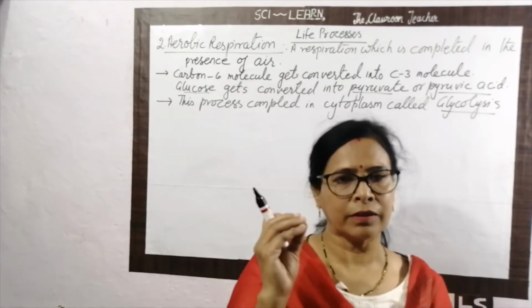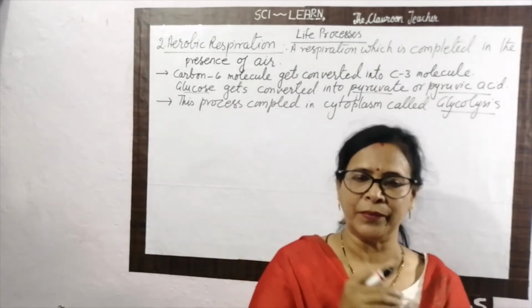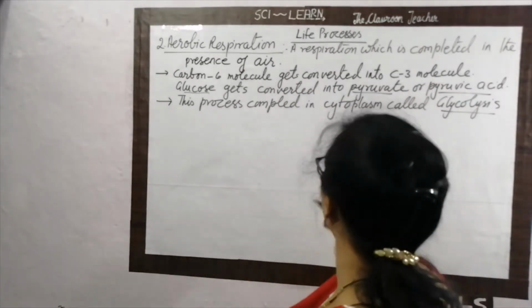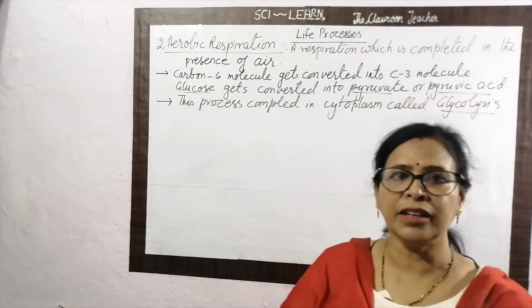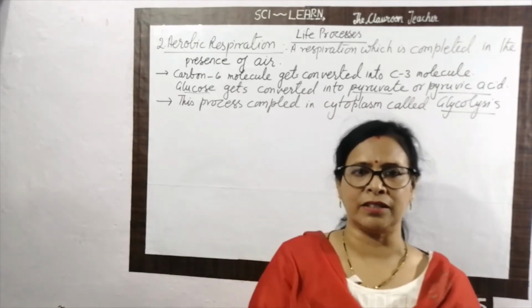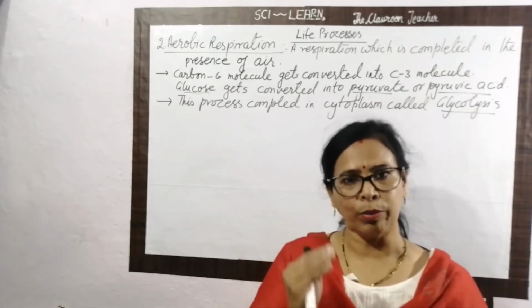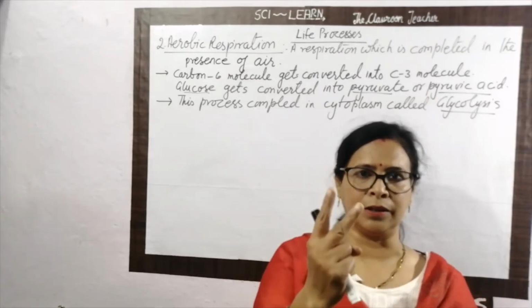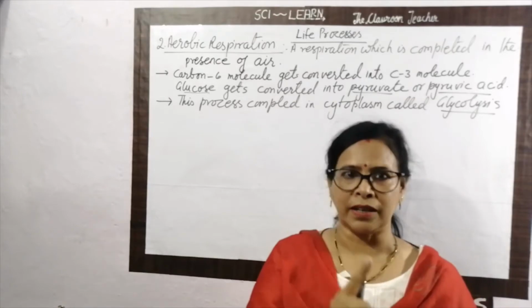What happened in aerobic respiration? This carbon 3 molecule gets entered in mitochondria. Okay, this carbon 3 molecule which is formed here that we call the pyruvic acid or pyruvate, it gets entered in mitochondria. It means the mitochondria is the second place where the process is completed. Okay, it means in aerobic respiration, 2 steps are there. One is called glycolysis and one is called the Krebs cycle.